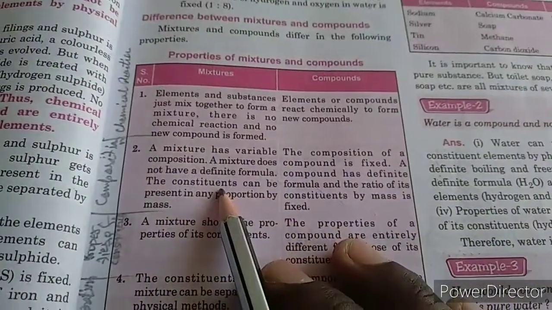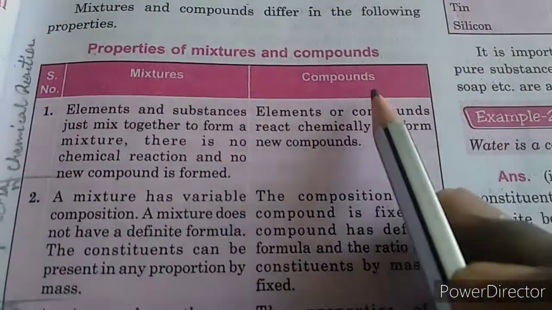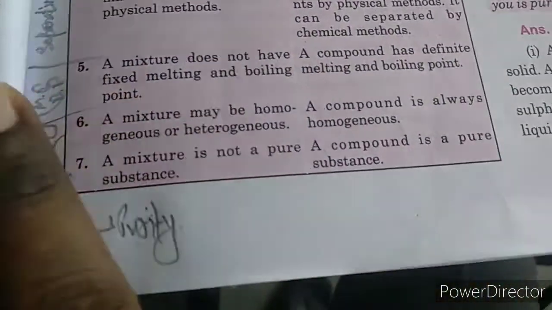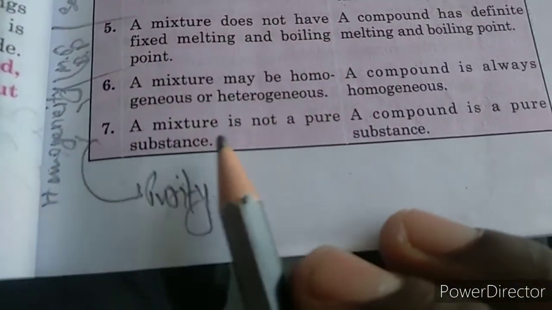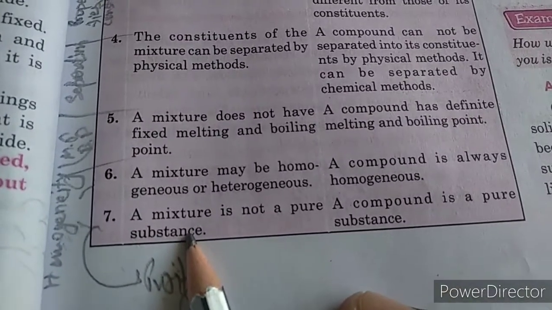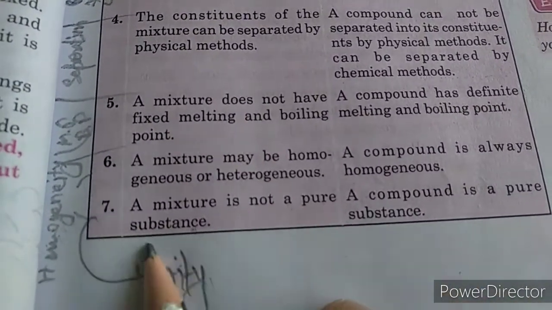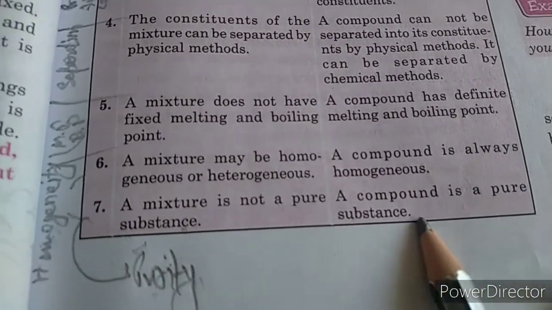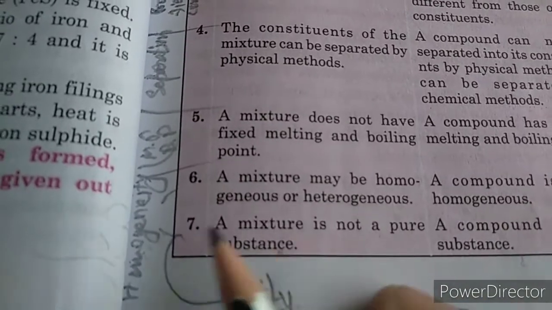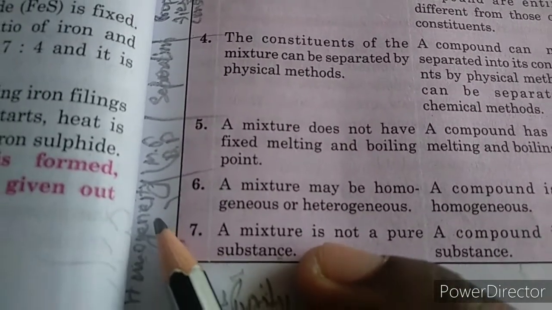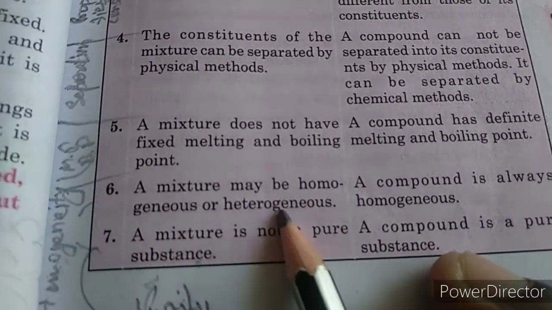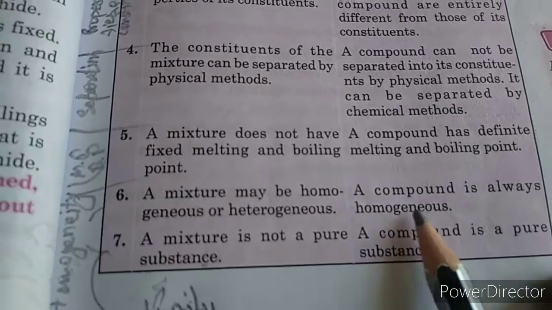Under the column of mixture and under the column of compound you can write the concepts or the content. Here first is purity: the mixture is not a pure substance, and a compound is a pure substance. After that, next thing is homogeneity. Mixture may be homogeneous or heterogeneous, but compound is always homogeneous.